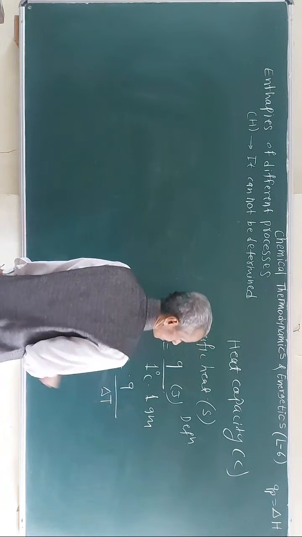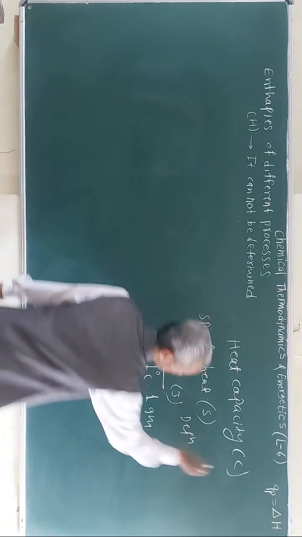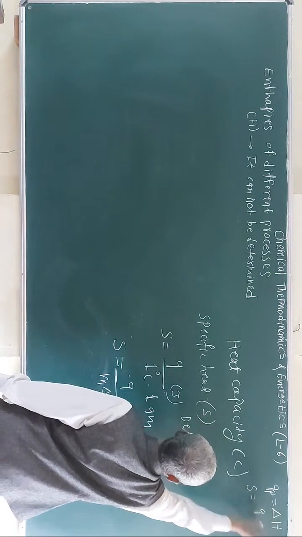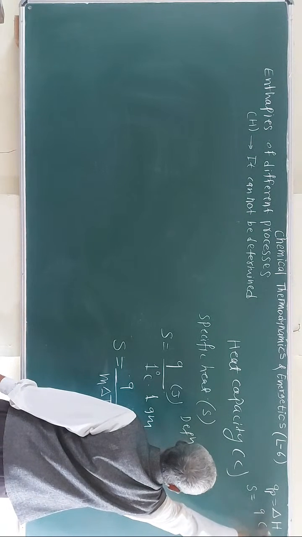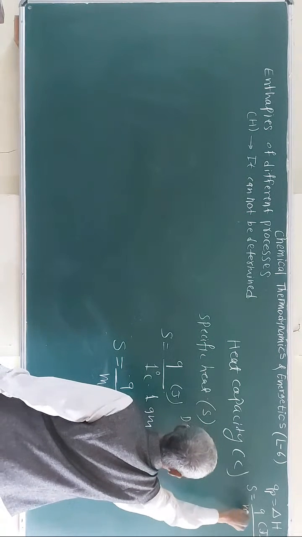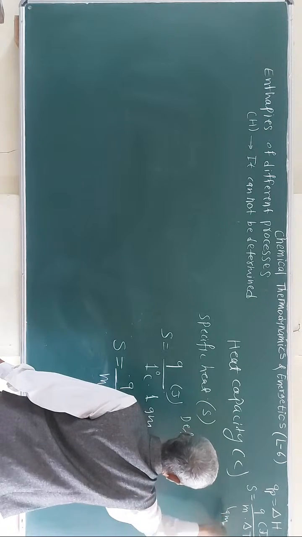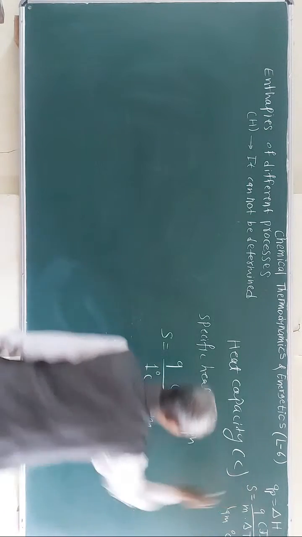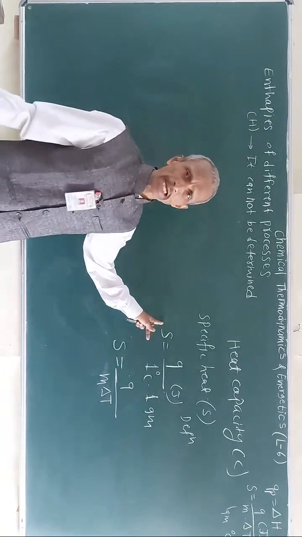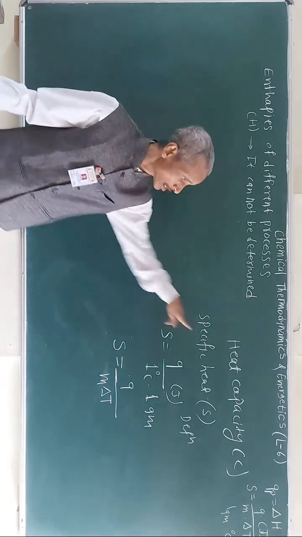So specific heat is equal to heat in joules, mass in grams, and temperature difference in degrees Celsius.